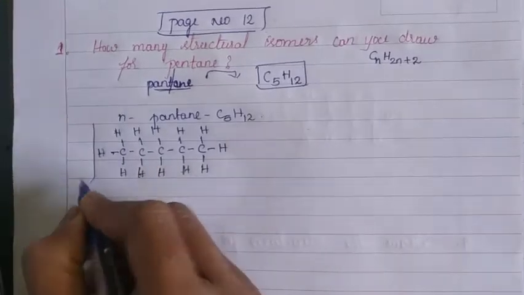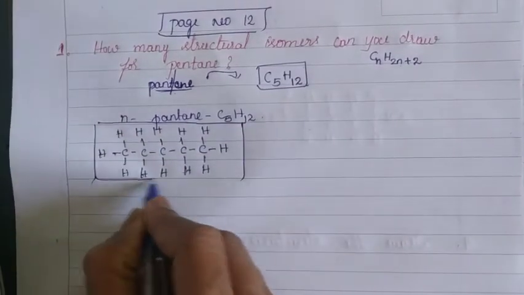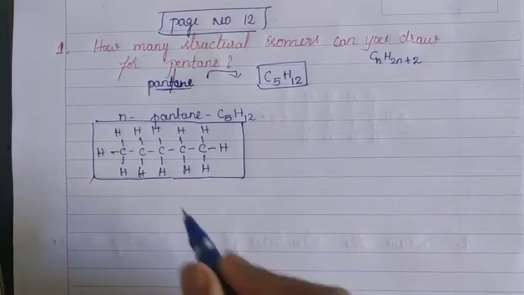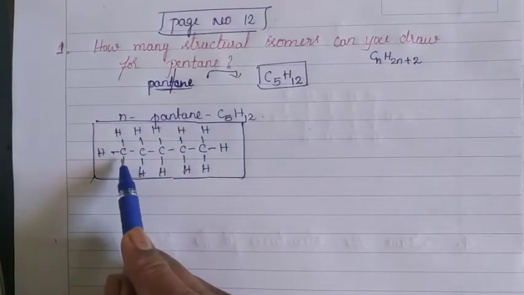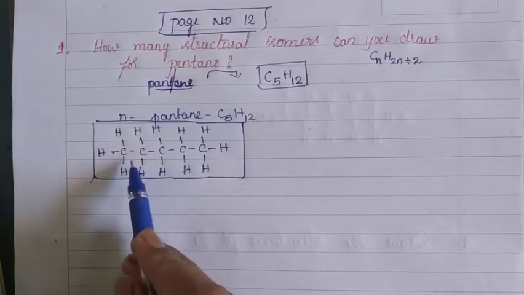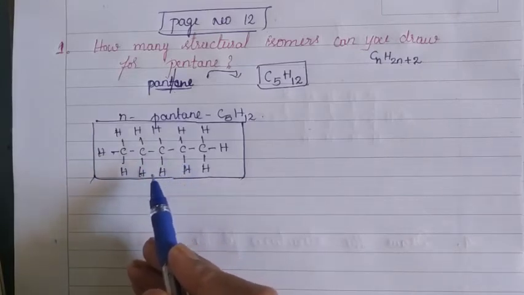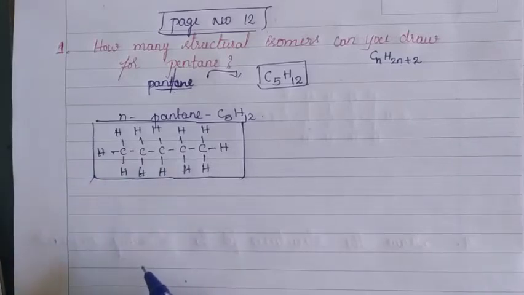See children, this is a simple structure of pentane. The name of this pentane is N-pentane. N means all the carbon atoms are arranged in a straight line. Due to that reason, the name of this hydrocarbon is N-pentane.